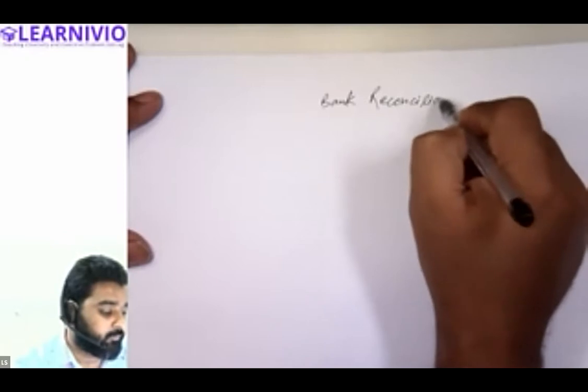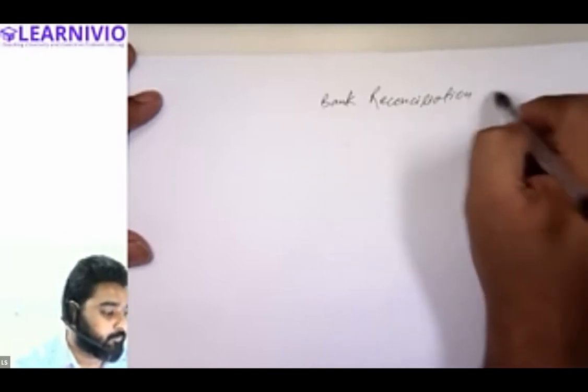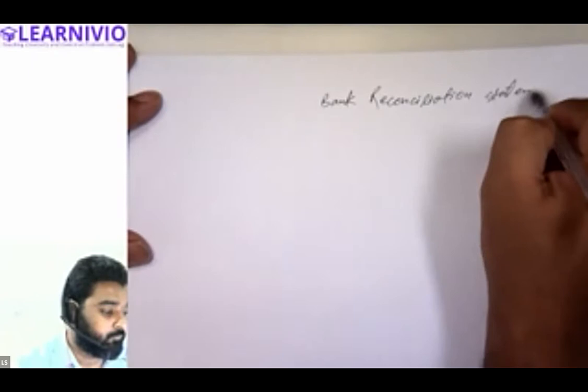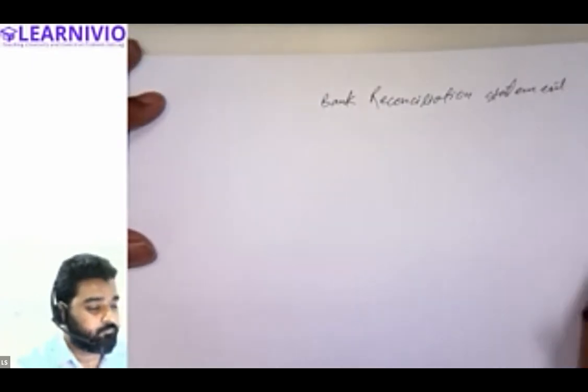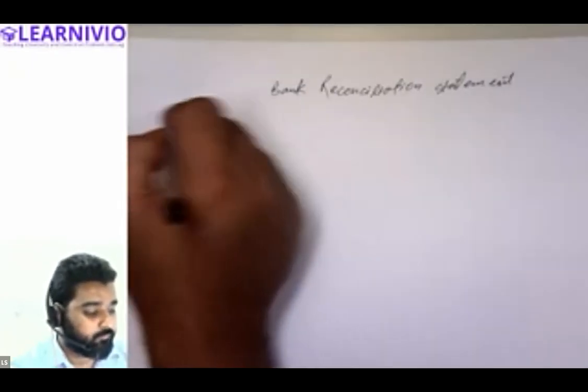Bank reconciliation statement. Note this down, everyone.